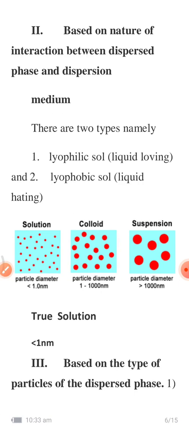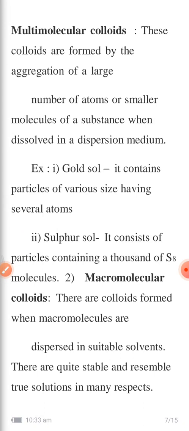So based on the types of particle in the dispersed phase, they are also classified into multi-molecular colloids. So multi-molecular, many molecules, right? These are the colloids formed by the aggregation of a large number of atoms or smaller molecules of a substance which are dissolved in the dispersion medium.